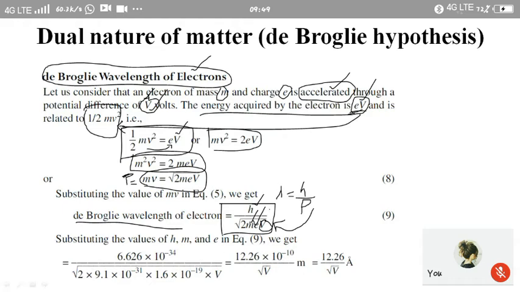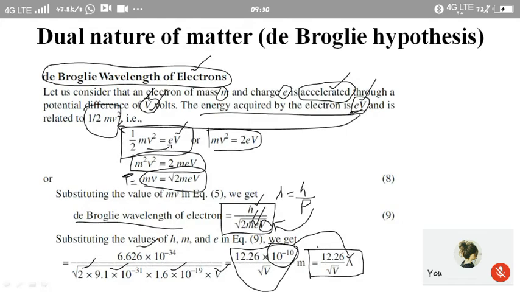Therefore, if we substitute those values, that is Planck's constant as 6.626 to the power of minus 34, and 2 into the mass of electron, 9.1 to the power of minus 31, charge 1.6 to the power of minus 19, into V. Finally we are going to get the expression lambda is equal to 12.26 into 10 to the power of minus 10 by root V. This 10 to the power of minus 10 can be replaced in terms of Angstrom units. So finally lambda is equal to 12.26 by root V Angstrom units.